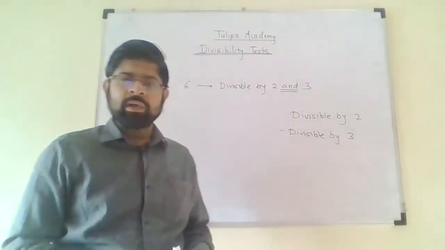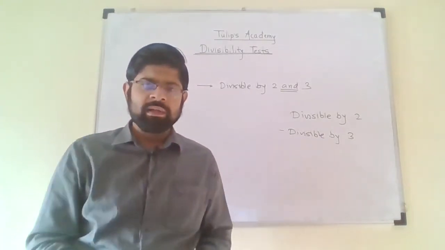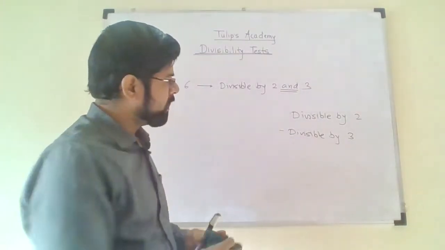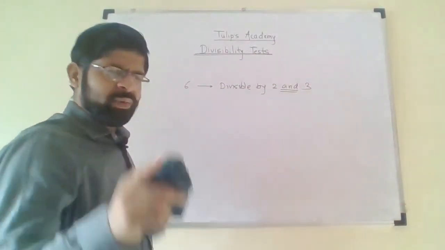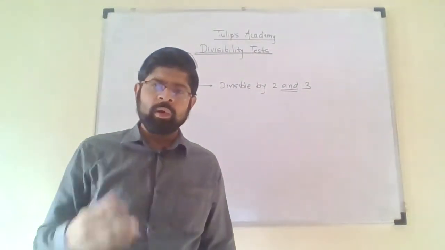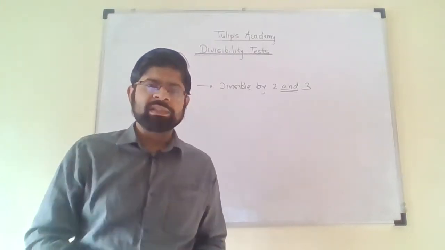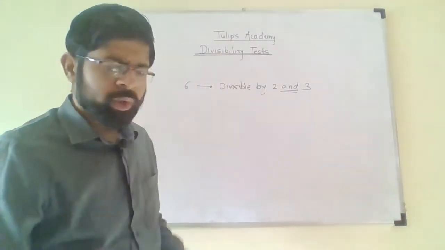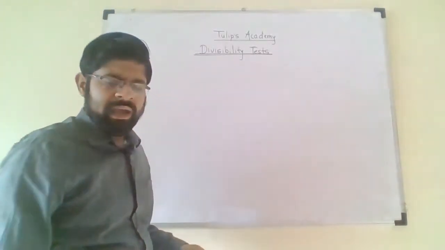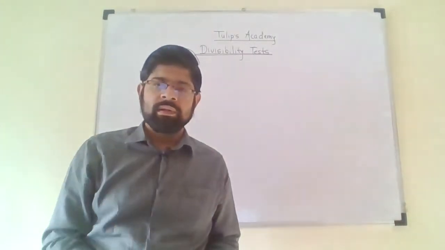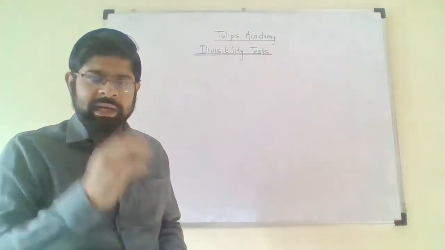Now number 7 does not have any definite pattern. So the test for 7 is not designed. Clear? 7 does not have any divisibility test. It has one divisibility test, but it is not applicable for all the numbers which appear in the table of 7. So let us not move into the details of that. Let us skip 7 because it is not applicable to all the numbers in the table of 7. So let us move to the next number, that is 8.